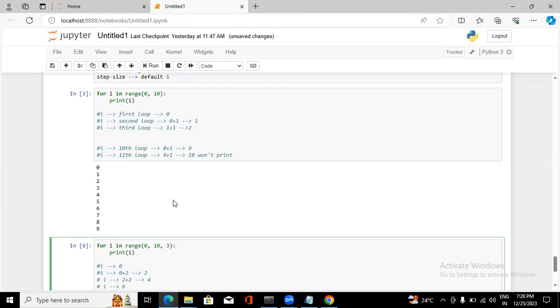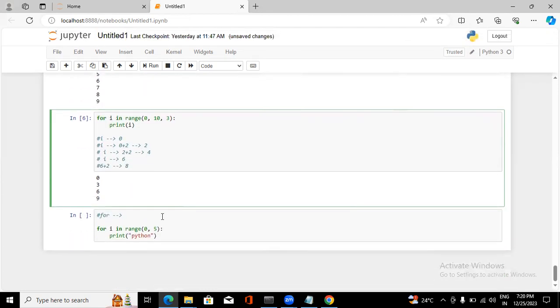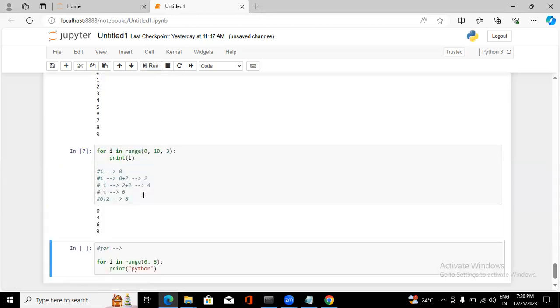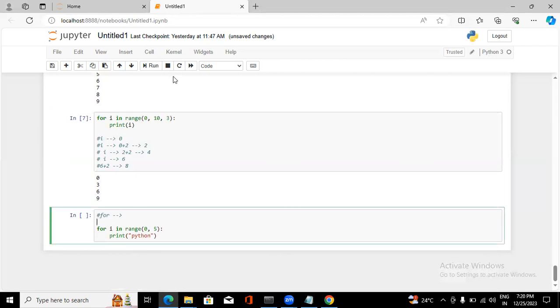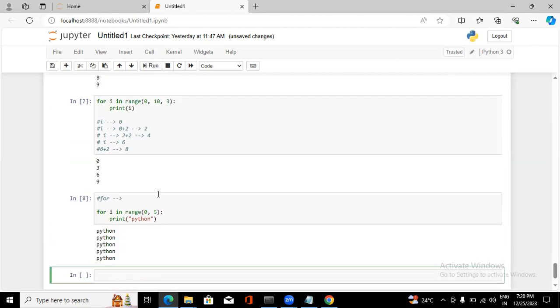So this is the for loop. Hope you understood. Yes, I understood. Now, instead of printing i, I am printing Python. So it's going to print 5 times. That's it. See, Python, Python. You can do anything here. That's completely up to you.